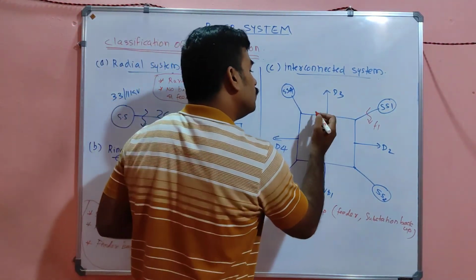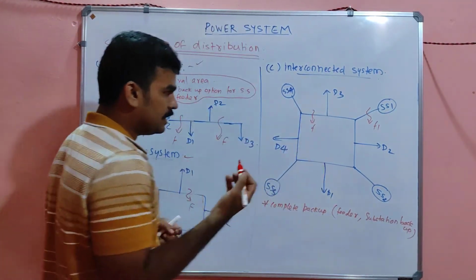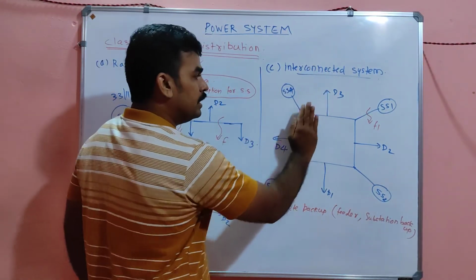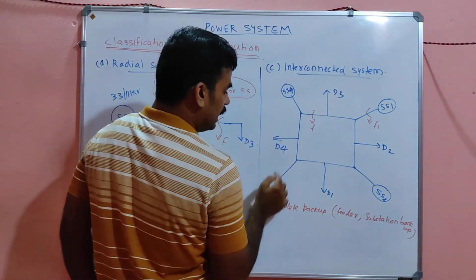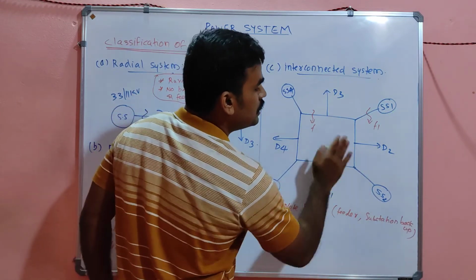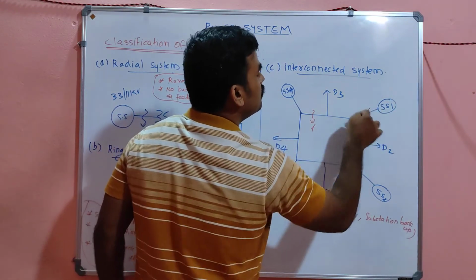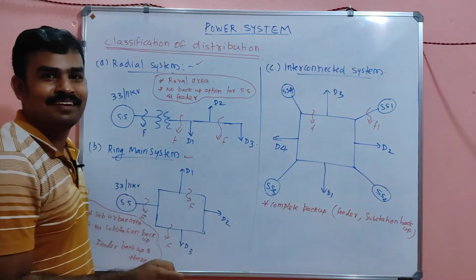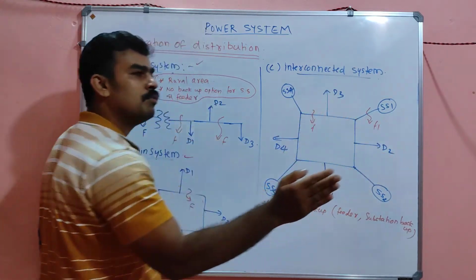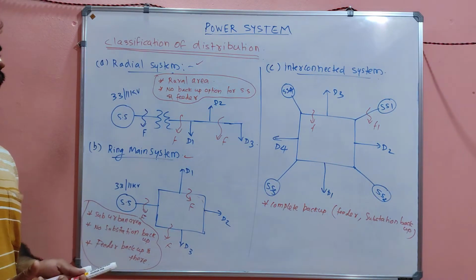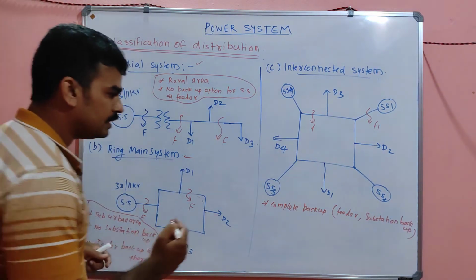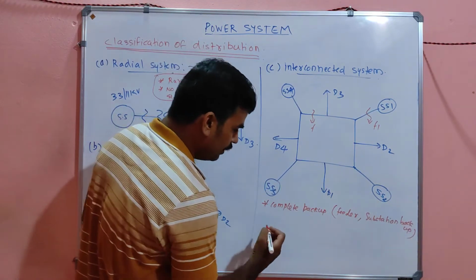If any fault occurs here, what happens? In the feeder side, any fault occurs, no problem. That feeder can be removed. The energy will flow like this, and it meets here, here, here, here. The opposite way also it meets D3. Only this portion will be removed. So perfect continuity will be maintained in the interconnected system. So we can say that a complete backup is available.